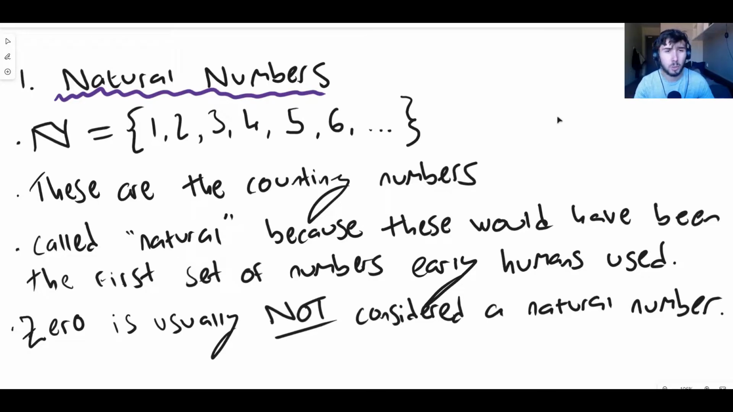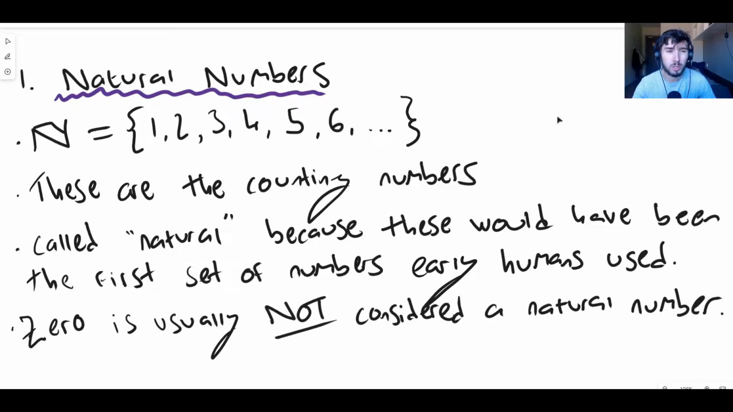Okay guys, so the first grouping of numbers, the first set of numbers, is the natural numbers. These are called natural numbers because they're the first numbers that early humans would have thought about. If there's 4 of you, you're all cavemen, and there's 1 mammoth. Okay, 4 cavemen, 1 mammoth, or there's 10 of us, how much food do we need? These are natural numbers. We're talking about the counting numbers here.